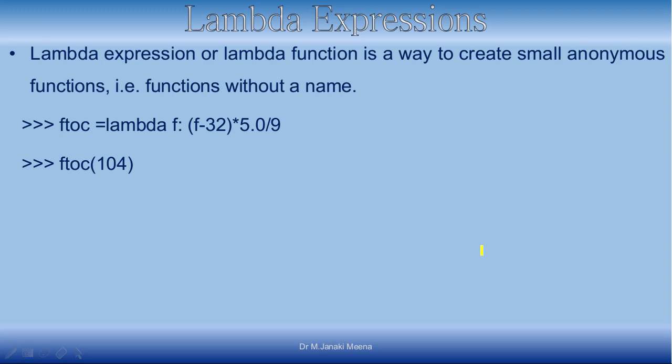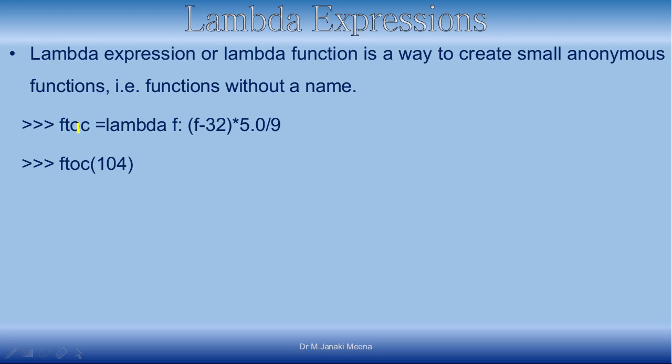Next, we are going to talk about lambda expressions, which is a very beautiful feature of Python. It is similar to writing a function, but it is a very simple, easier way of writing it. When you have very few lines of code to evaluate, you can use this lambda expression feature. For example, when you want to convert a temperature from centigrade to Fahrenheit or Fahrenheit to centigrade, you can go for this option.